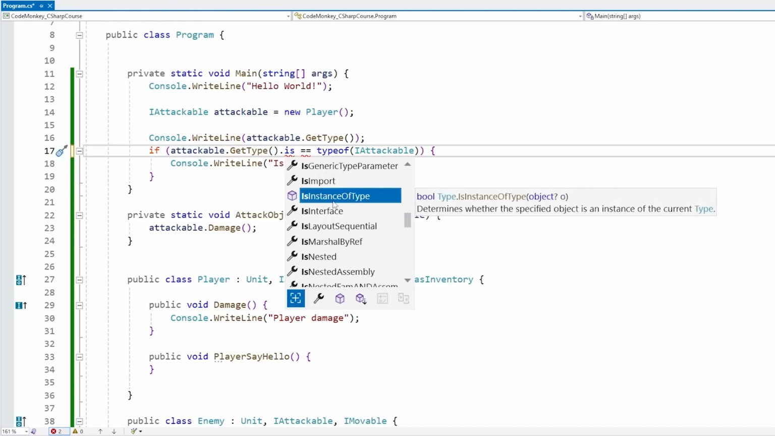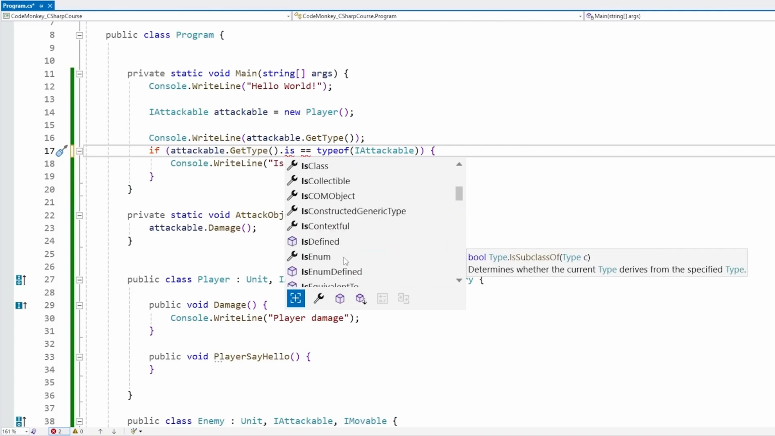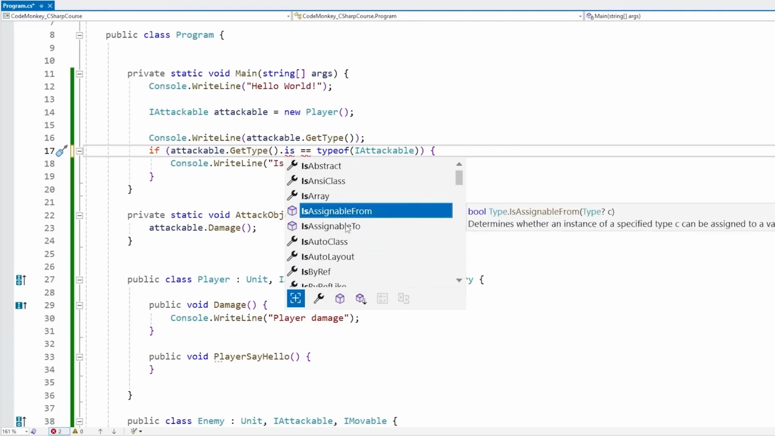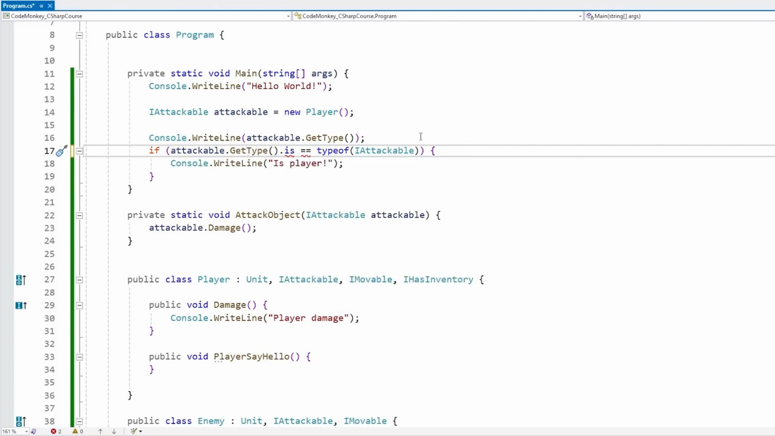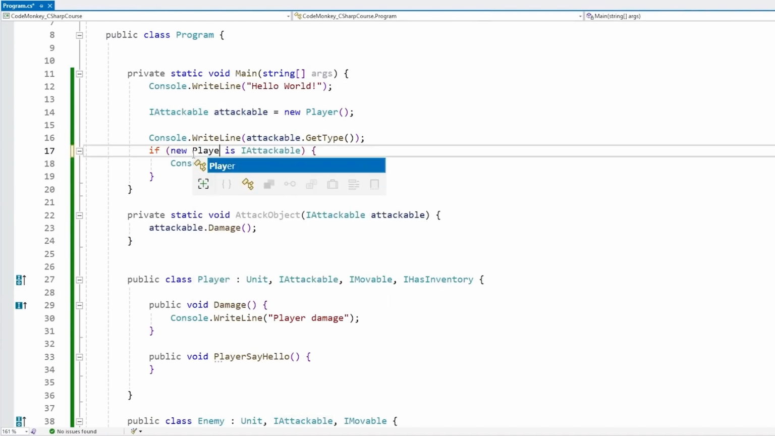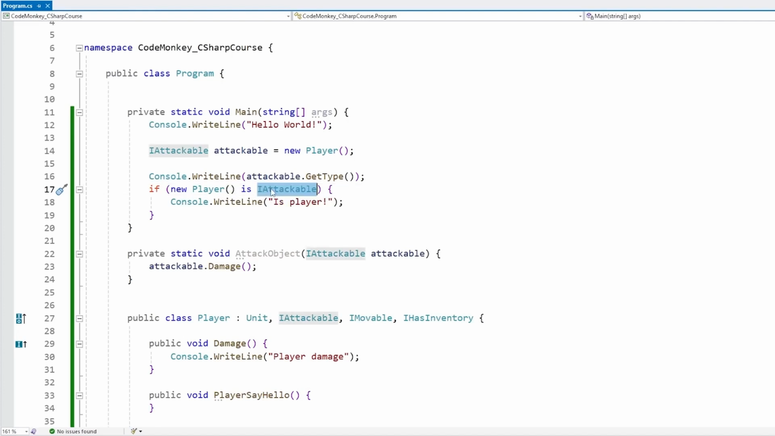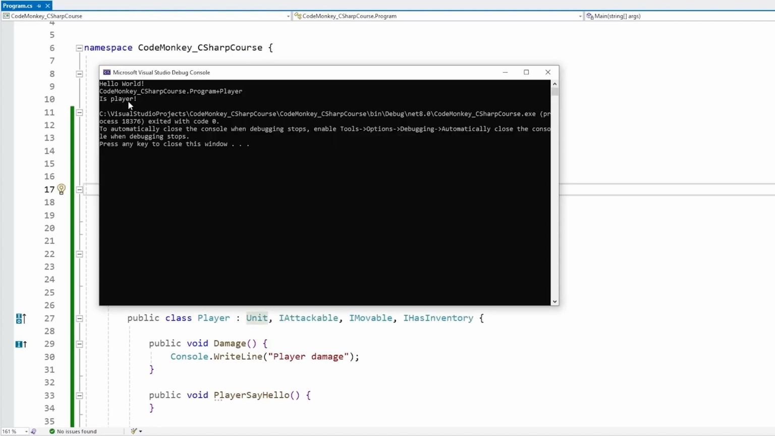And then you have a bunch more. You have a function for checking if it's an instance of a type. You can check if it's a subclass of something, or you can check if it's assignable to and from something. Or alternatively, for testing against an interface, you can use the previous method, which personally is the one that I prefer. So just do if attackable is IAttackable, which in this case doesn't make much sense, but let's test. And yep, it does work. If we were to make a new player over here, yep, it does work. Alternatively, we could test if the player is a unit. And yep, this also works.